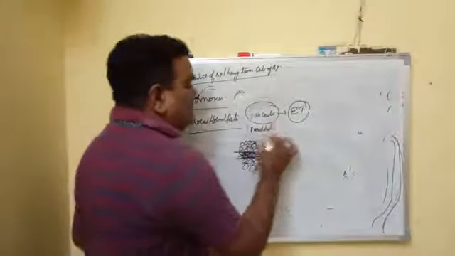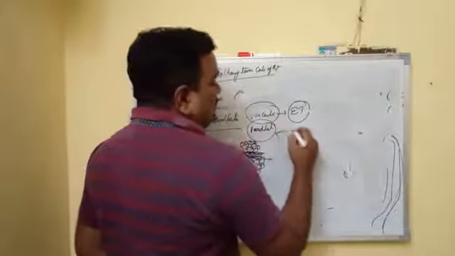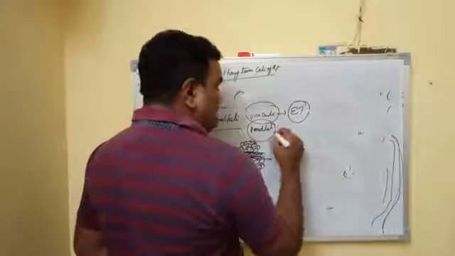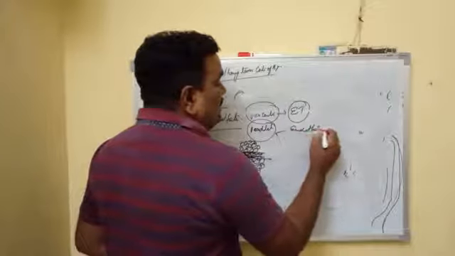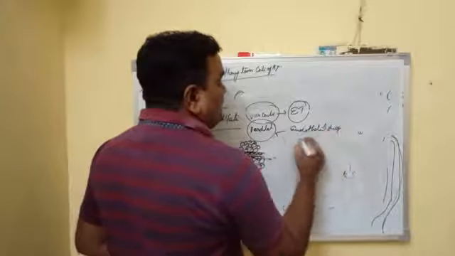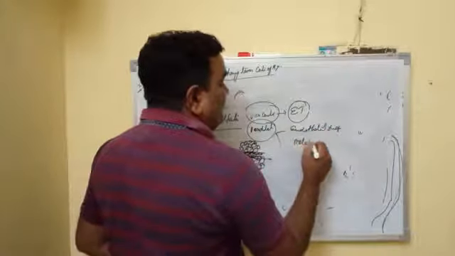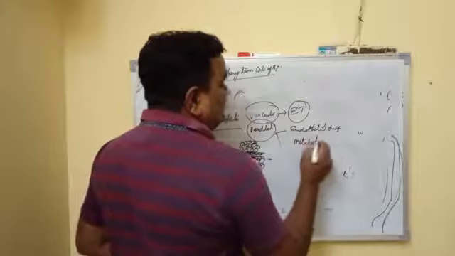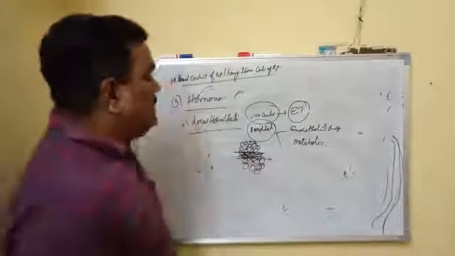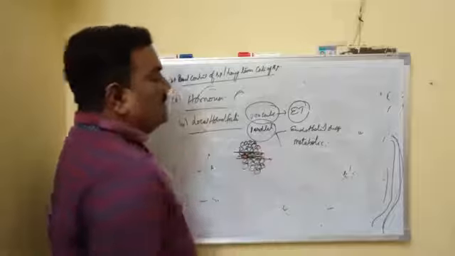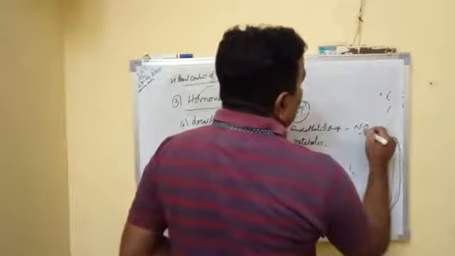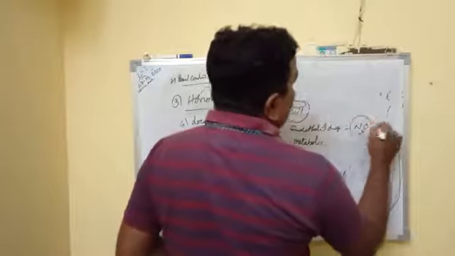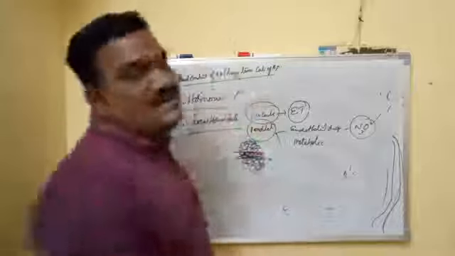What about vasodilators? Vasodilators are of two types: endothelial origin as well as metabolic origin, that is, tissue factors. Of endothelial origin, especially nitric oxide is the most important.